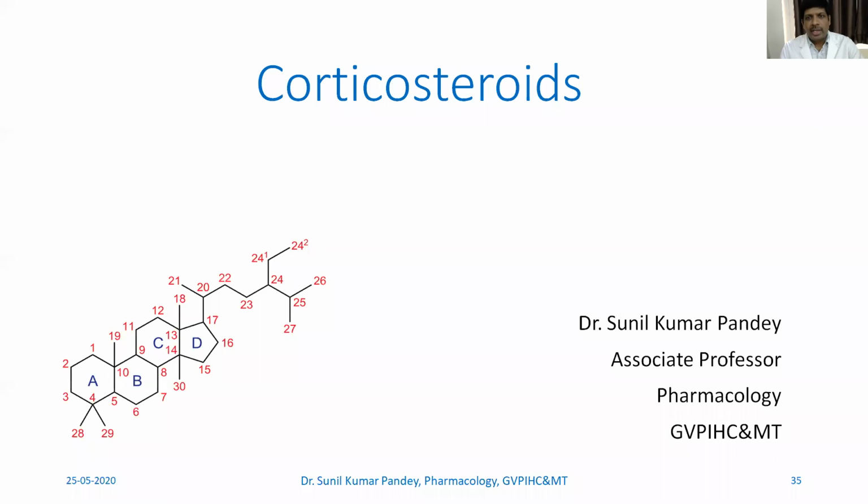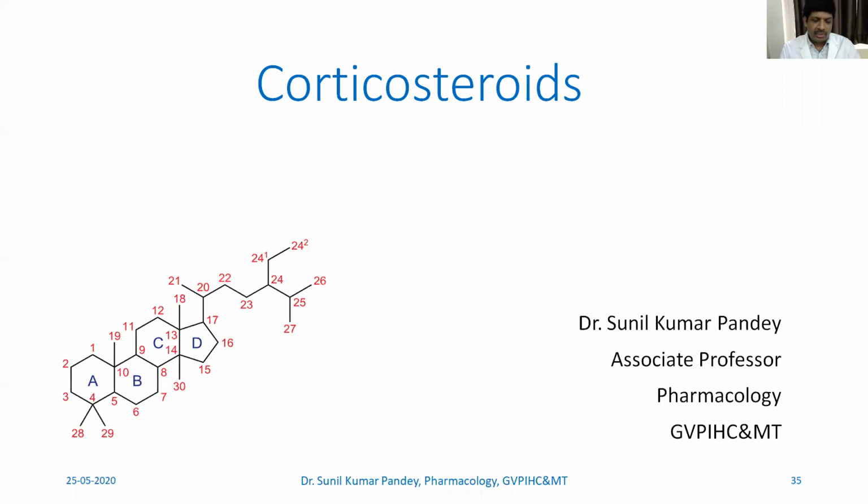In corticosteroid, we saw the ACTH, the structure activity relationship of ACTH, and how ACTH is formed. Then we also saw the mechanism of action of ACTH and corticosteroids. We saw the synthetic pathway, and how cortisol and aldosterone are formed.